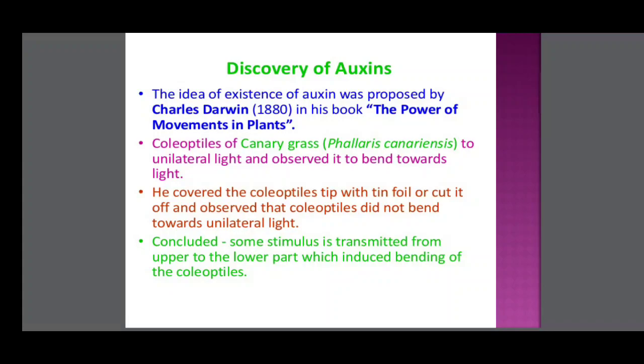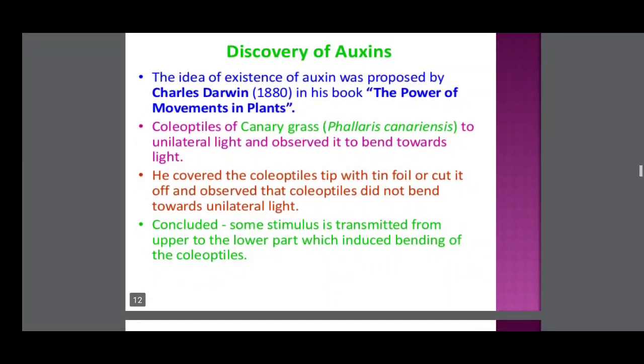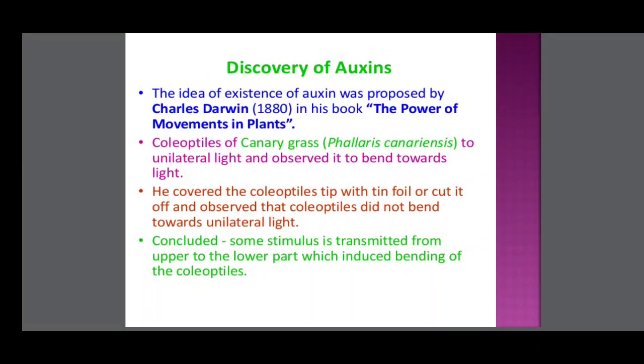So they postulated some theory, that something, some chemical in the plant is causing this bending of the plant to the light side. The coleoptiles of canary grass were exposed to unilateral light and observed to bend towards light.